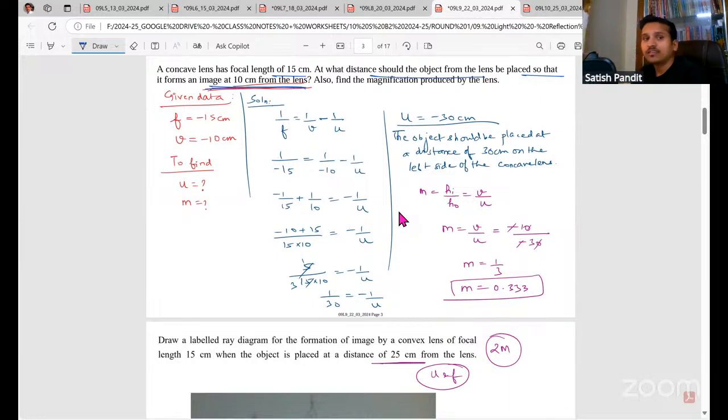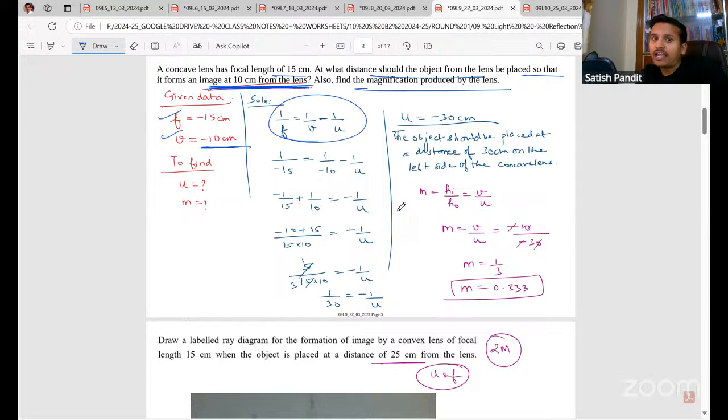Okay. So also find the magnification produced by the lens. So focal length is negative for a concave lens. And image distance is also negative. That is why v is minus 10. Here they have given the image distance, right? It forms an image 10 centimeter from the lens. That is image distance, that is minus 10. So you can use the lens formula and find the u value. Just substitution and simplification, you'll get the answer.